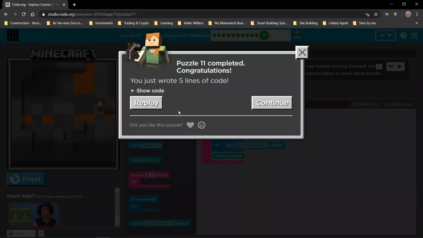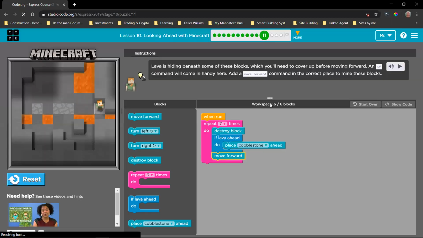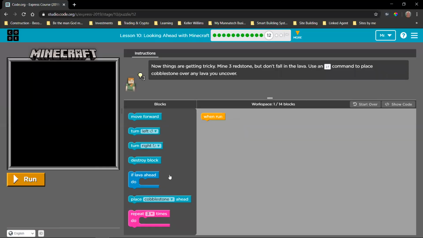Just waiting for the screen to load. Right. I think we can continue because we're going to be diving into those if blocks a bit more now.